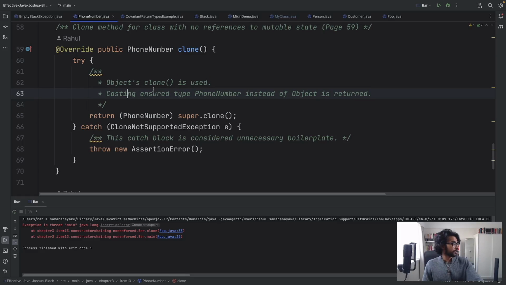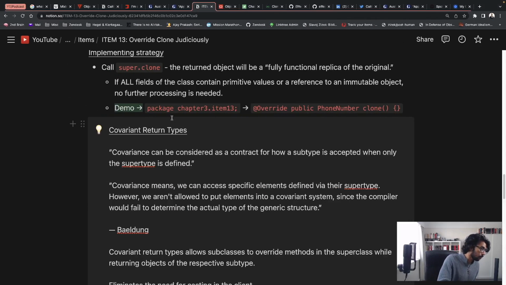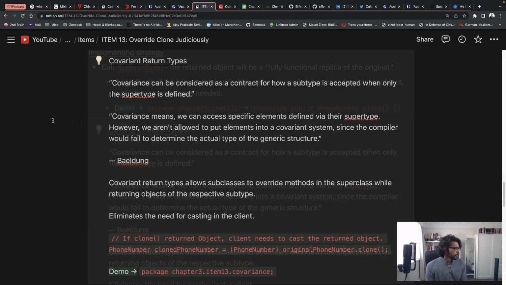And the reason we can do this in a straightforward manner with the casting is because Java does support covariant return types. As he states here, it is legal and desirable to do this because Java supports covariant return types. So what are covariant return types in Java? Firstly, let's understand the theory behind the concept of covariance.